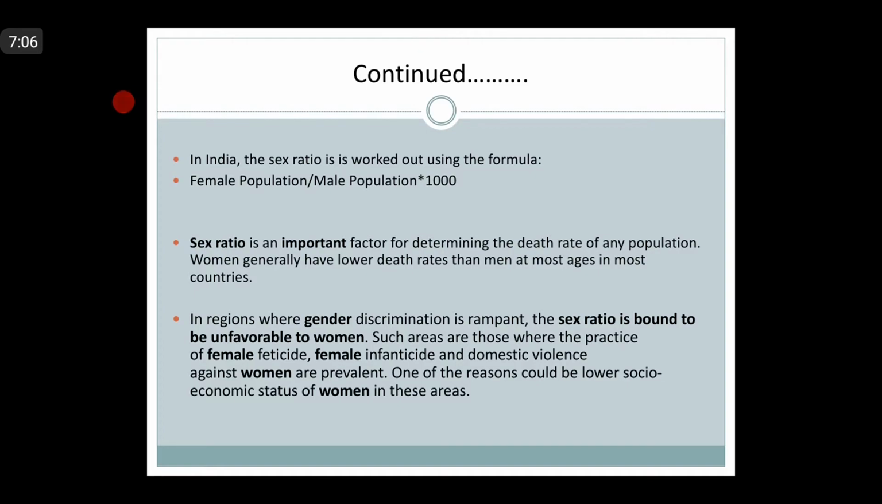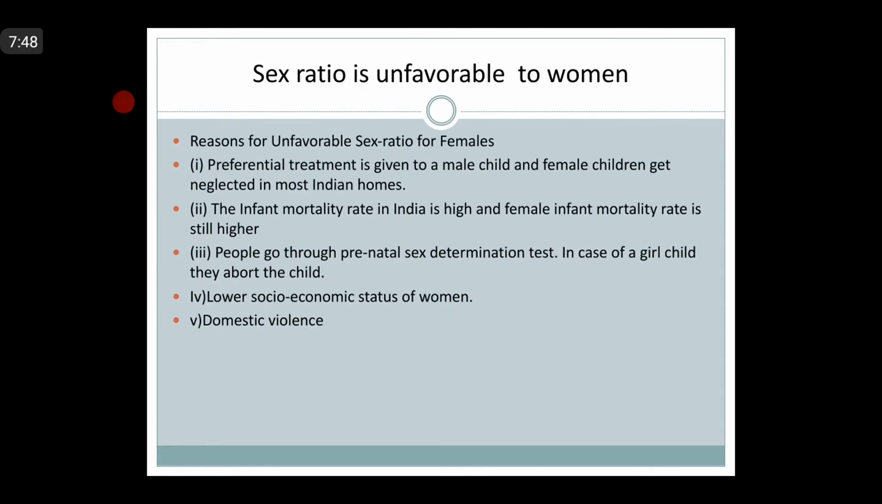In other words, in regions where gender discrimination is rampant, the sex ratio is bound to be unfavorable. So in common words, you can say the sex ratio is unfavorable to women. Why? The reasons, as I just told you, are that female feticide, female infanticide, and domestic violence against women are prevalent, and one of the reasons could be lower socioeconomic status. Okay, and this is also very important from the examination point of view.